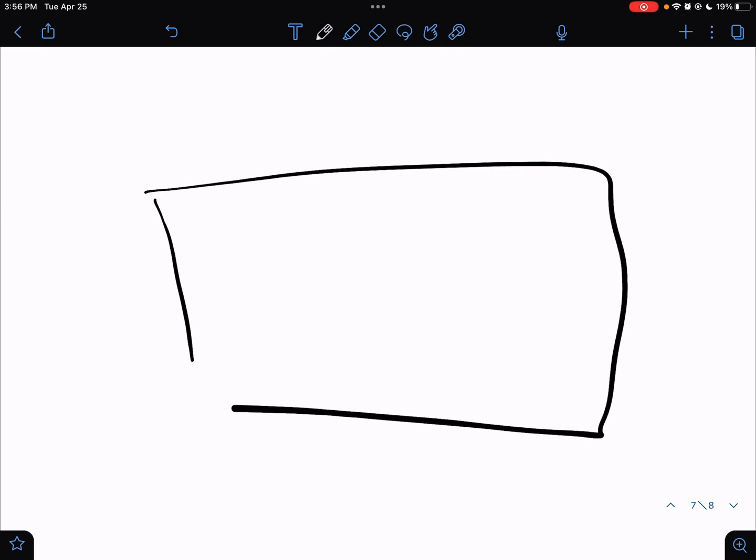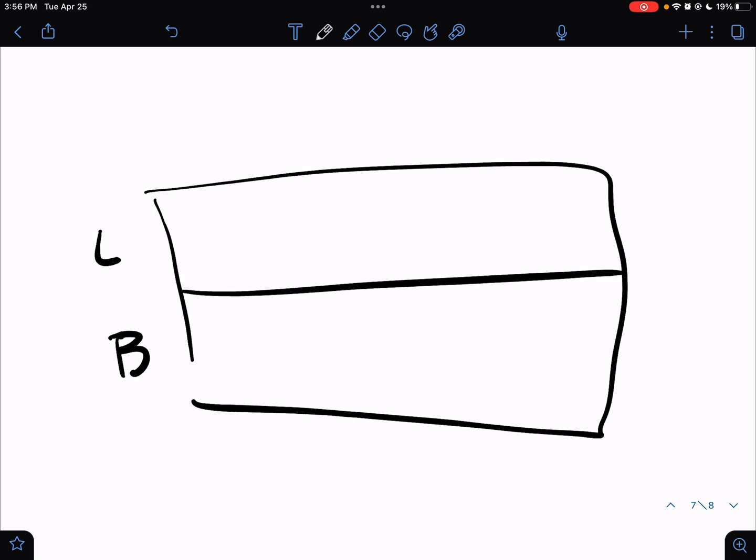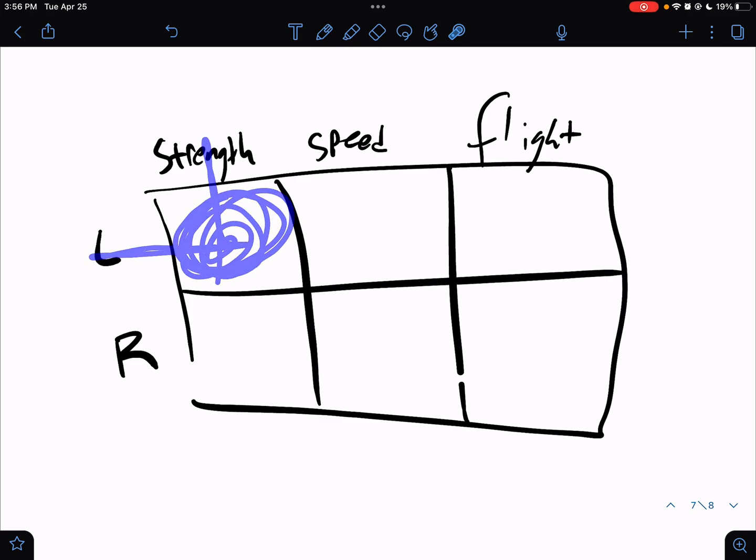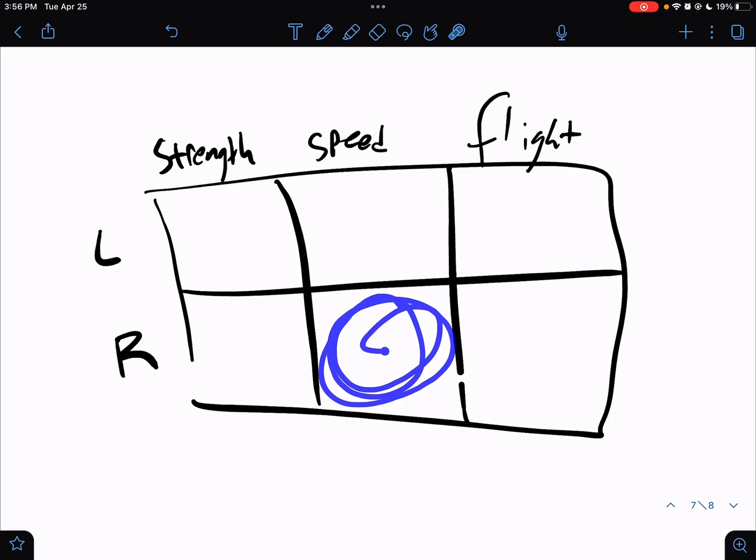So I'm going to say, let's make a big box. And let's say the top will be left-handed, bottom will be right-handed. And then super strength, speed, and flight. Okay, so whatever number I put in here, that's how many left-handed people wanted super strength. Whatever number I put in here, that's how many right-handed people wanted super speed.